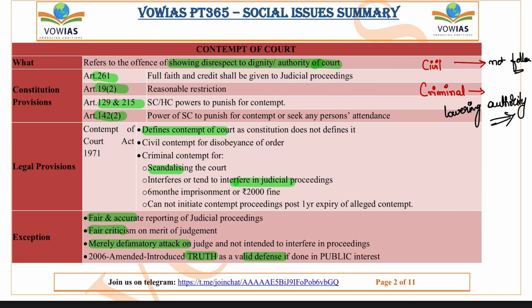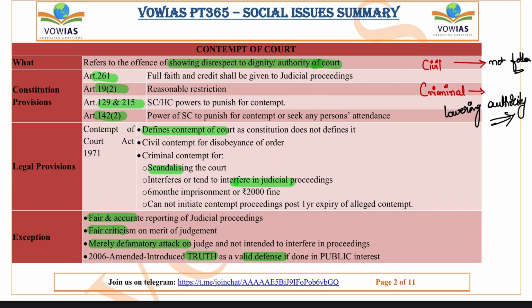That means if anyone is passing bad comments on the court, or if anyone is defaming the court on social media or anywhere, then this comes under criminal contempt. But if someone is not following the court order, then that will come under civil contempt. Okay, so these are the important things that we need to remember from the contempt of court point of view.